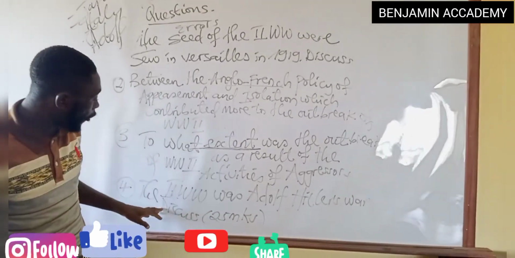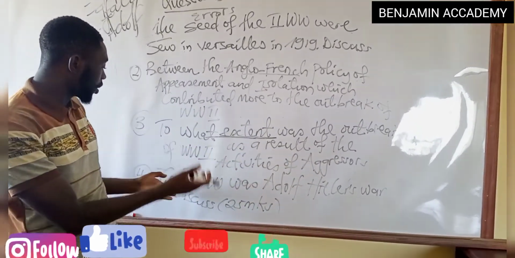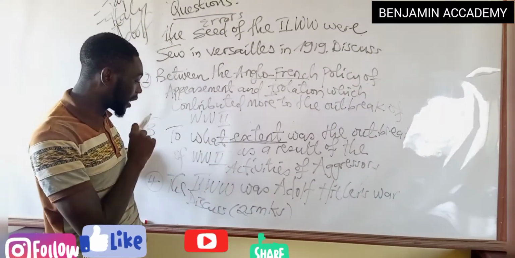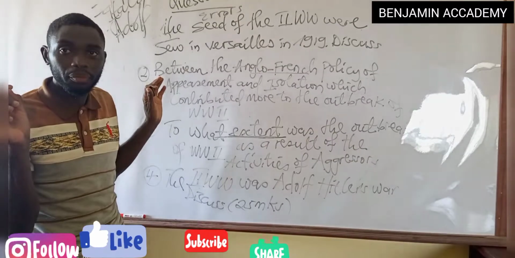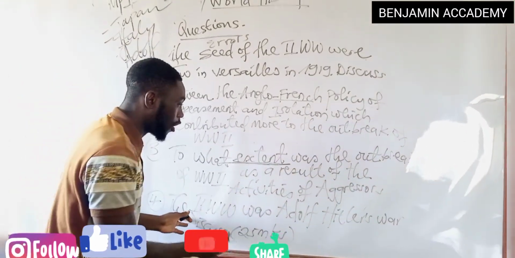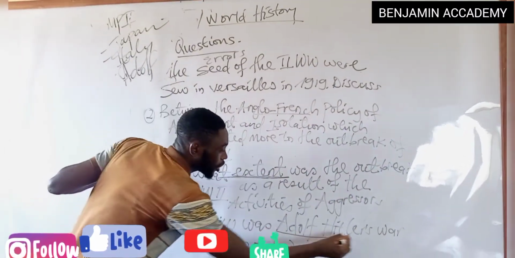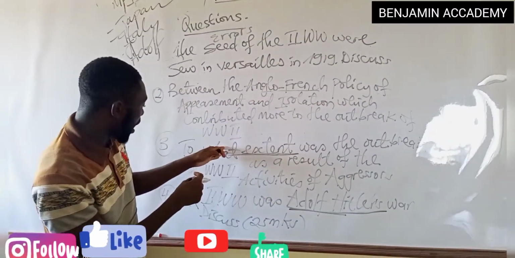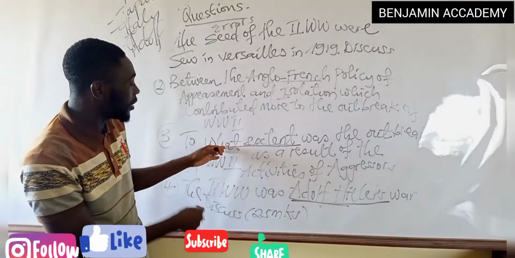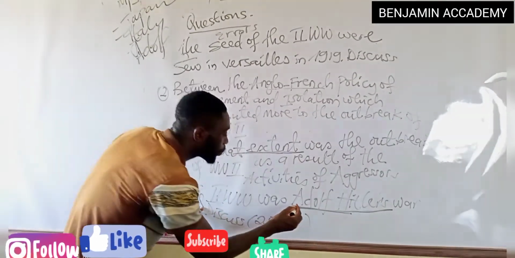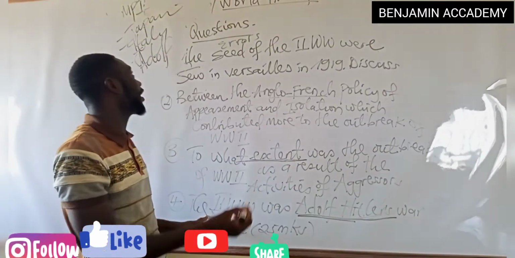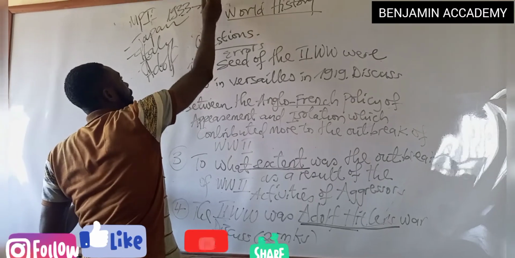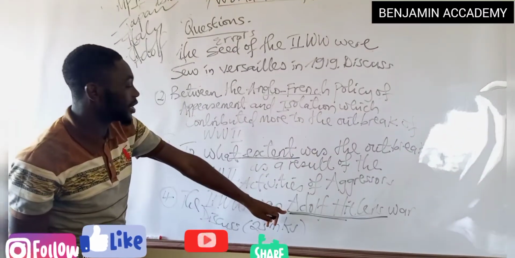Now, question 4 is something similar to question 3, but it has a different way to approach it. They said the Second World War was Adolf Hitler's war, discuss. Very short question. Now, in this question 4, you will be explaining the activities of Adolf Hitler and Germany, without including the other aggressors. Because in question 3, you are talking about Italy and Japan, but in question 4, you only explain the aggressive activities of Adolf Hitler from 1933 right up to 1939. And we are looking at the aggressiveness of Hitler.